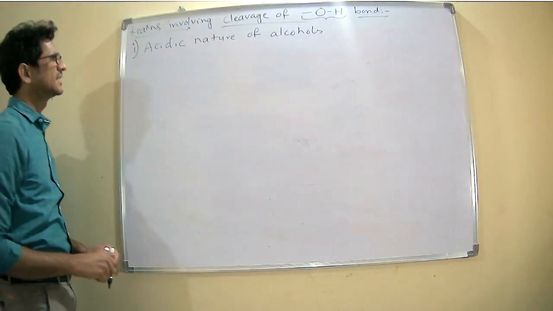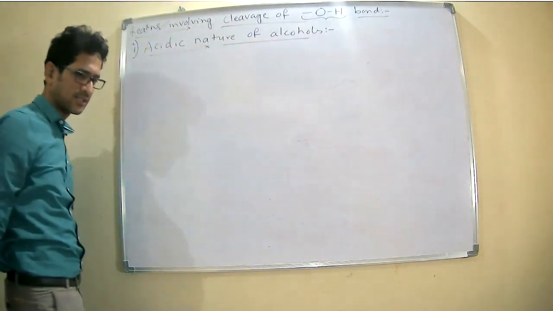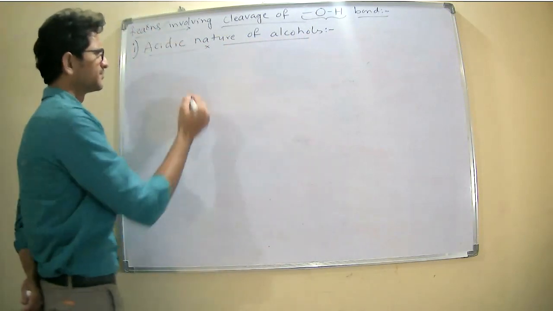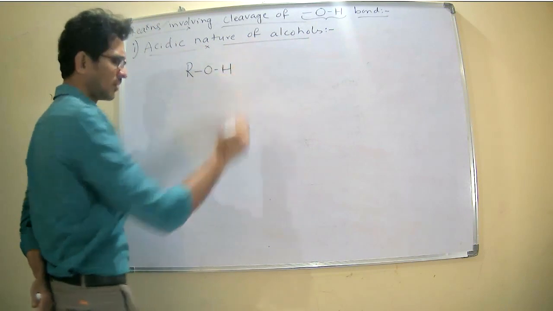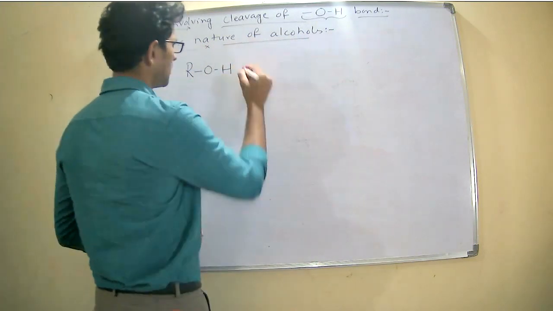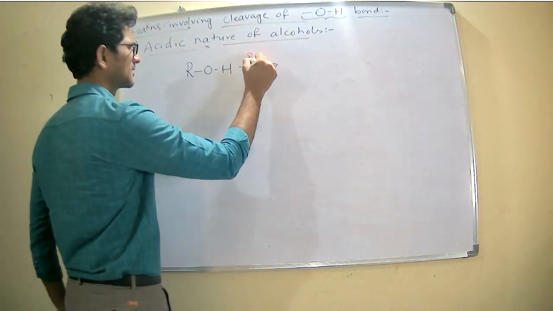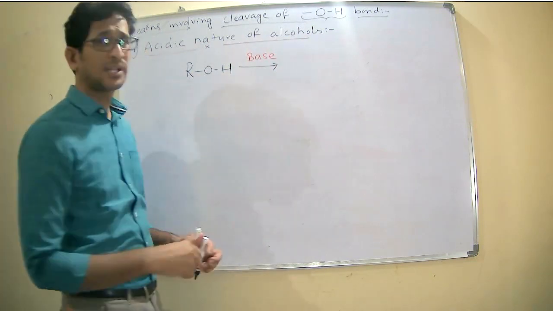First one, acidic nature of alcohols. Now we are discussing the acidic nature of alcohol. When alcohol comes in contact with a base, then automatically what happens?